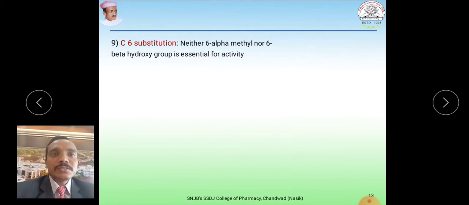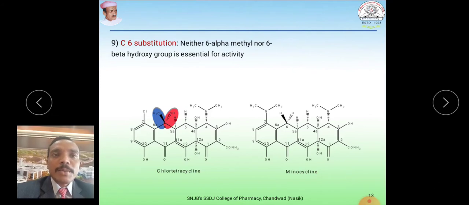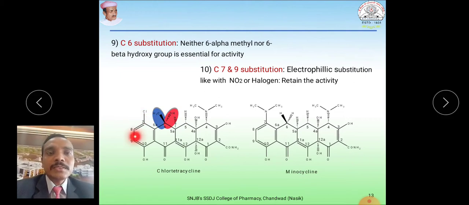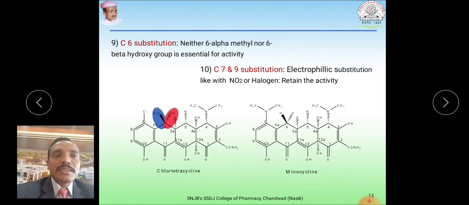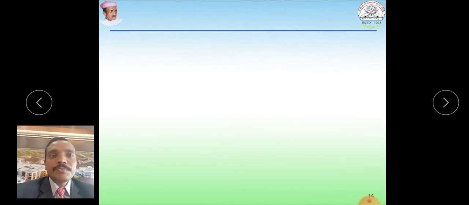Carbon 6 substitution. Here we will talk about carbon 6 substitution. One carbon contains the methyl group, and again here there is a hydroxy group. So the 6-alpha methyl and 6-beta hydroxyl groups are essential for activity. Carbon 7 and 9 substitution. Here is carbon 7 and this is carbon 9. Electrophilic substitution, with either an electron donating group or an electron withdrawing group. For example, a nitro group or halogen retains the activity. So a chlorine at the 7 position maintains the activity.